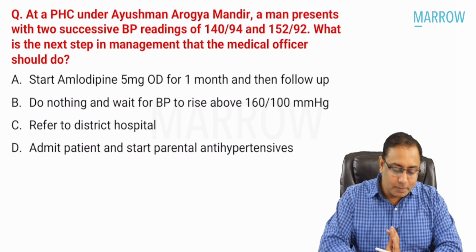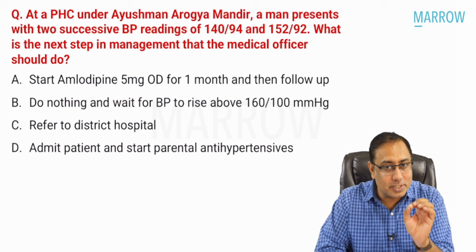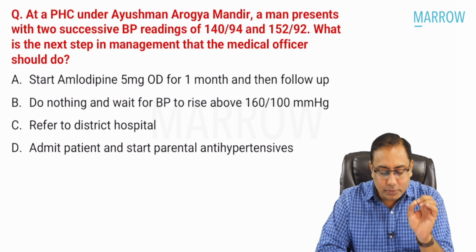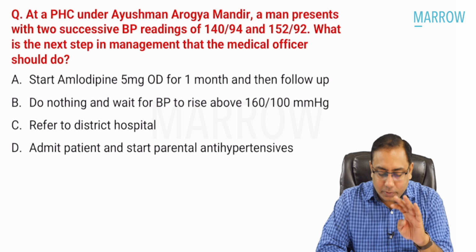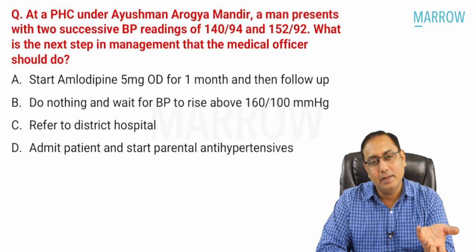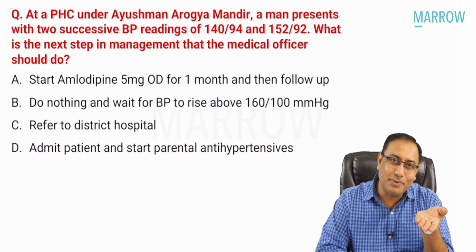Let us move to the next MCQ. At a PHC under Ayushman Arogya Mandir, that is the health and wellness centers, a person presents with 2 successive blood pressure readings of 140/94 and 152/92. What is the next step of management that the medical officer should do? This is again a super duper easy MCQ, right?